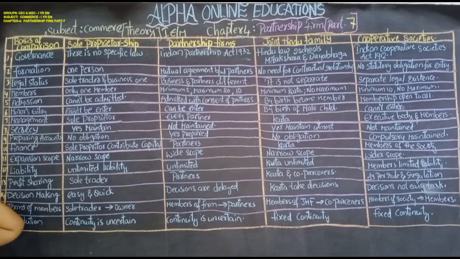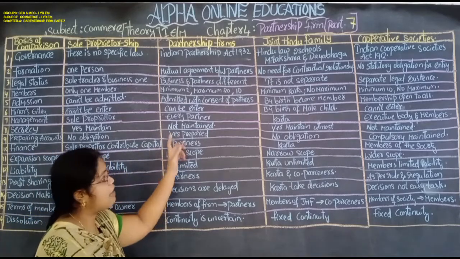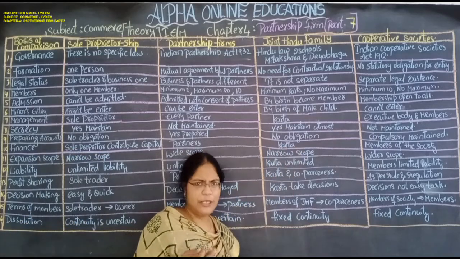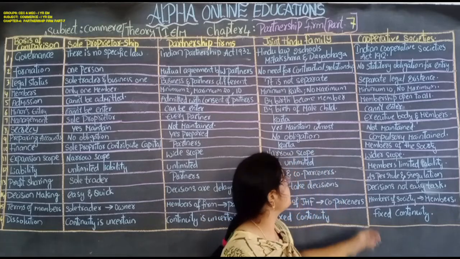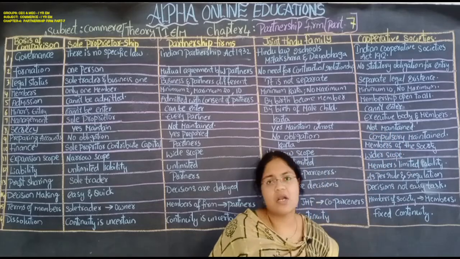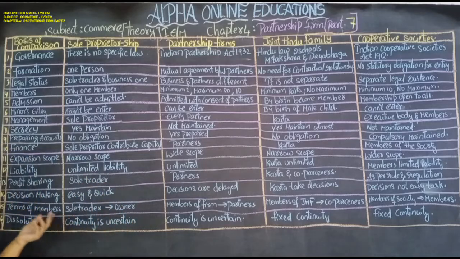Preparing accounts. In the sole proprietorship there is no obligation, no need to prepare accounts. Here it is necessary and important. In partnership the accounts have to be prepared. In the joint Hindu family, no one has a right to ask the karta about the accounts. Here also accounts are not maintained. It is not necessary because it is a service related organization.